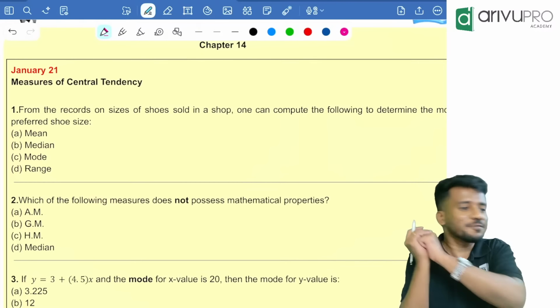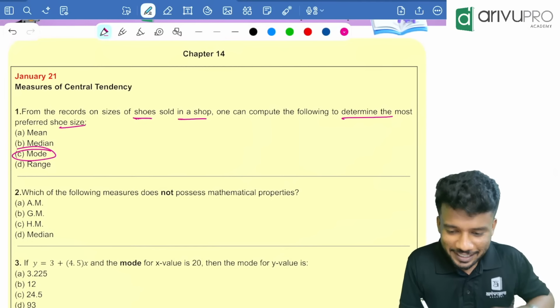Let's go. First one, from the records of sizes of shoes sold in a shop, one can compute the following to determine the most preferred shoe size. I told you multiple times, we have mentioned this. Whenever we are counting the number of items in the retail market, what type of average are we going to choose? We are going to choose the modal average, that is option C.